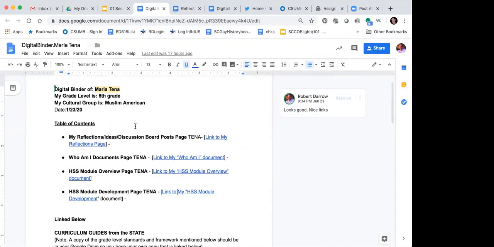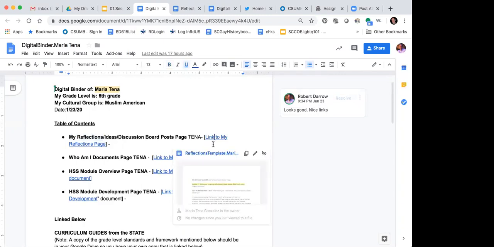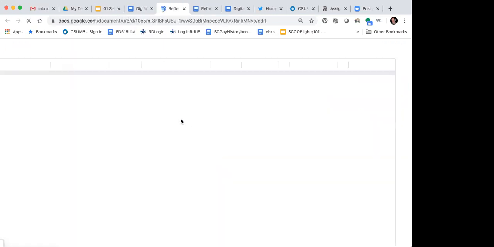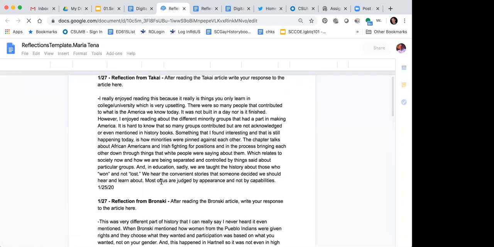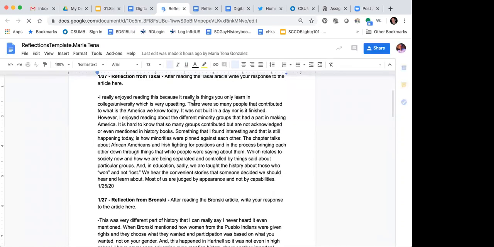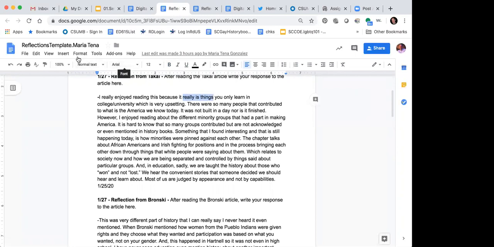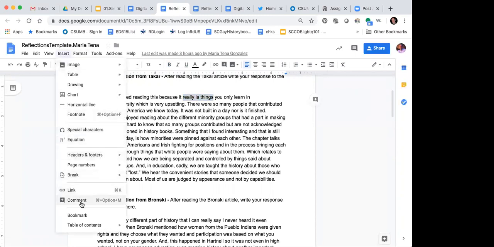The other reason I like Google Docs is because I can do things like this. I can take this reflections page, click on it, and I can read what she wrote. I can then insert a comment here.